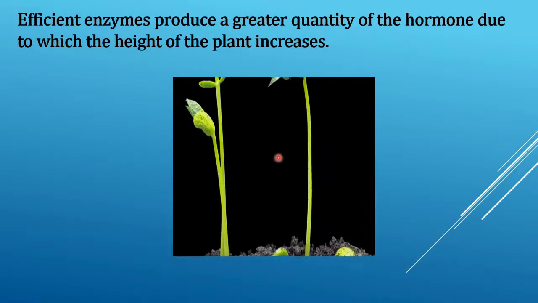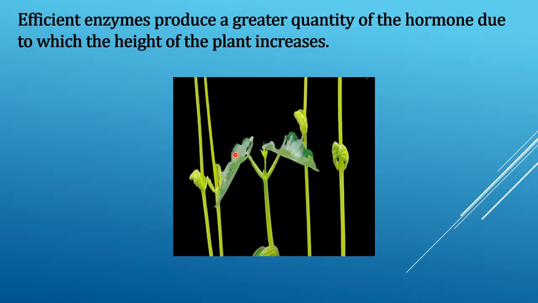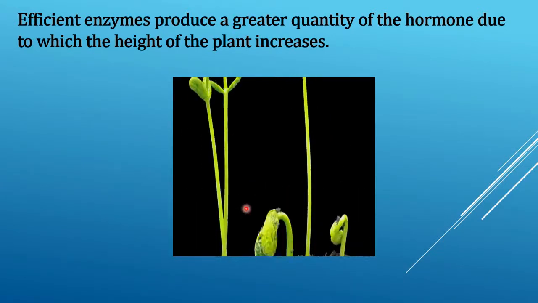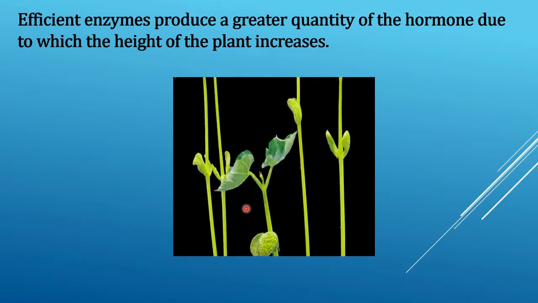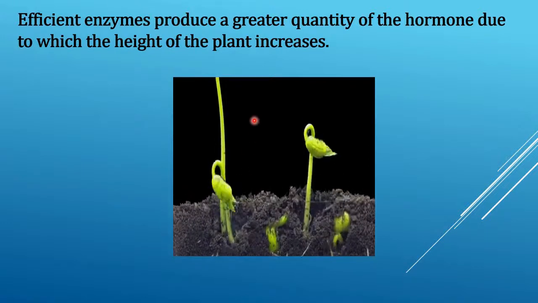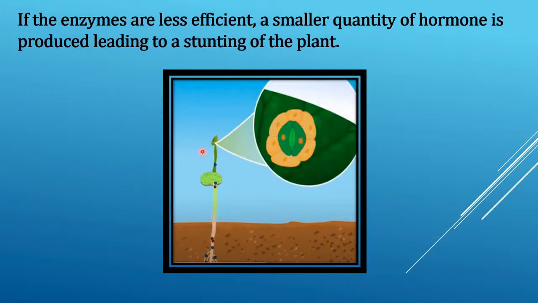Efficient enzymes produce a greater quantity of hormone, due to which the height of the plant increases, as shown here. However, if the enzymes are less efficient, a smaller quantity of hormone is produced, leading to stunting of the plant.